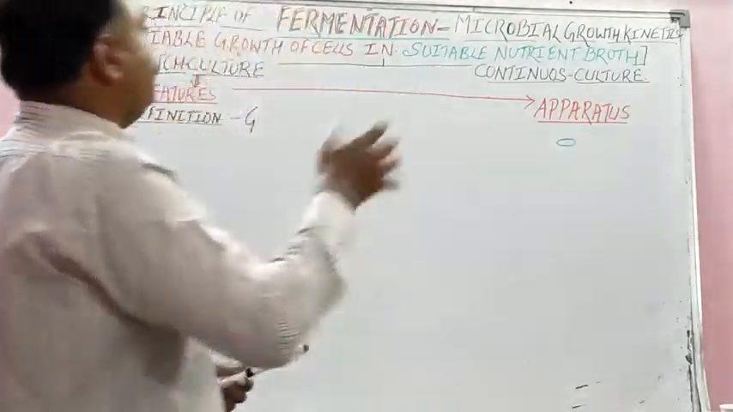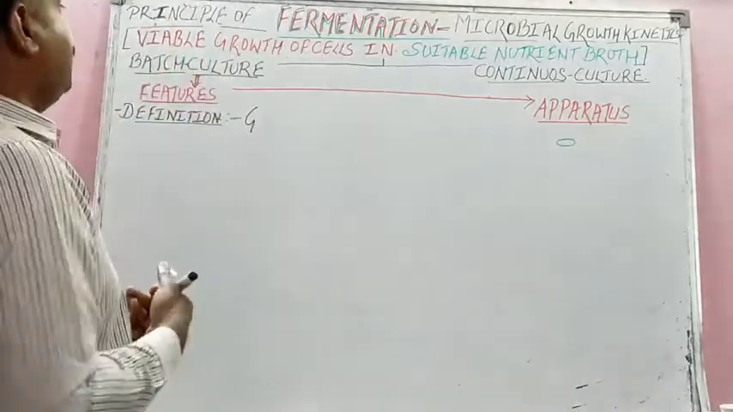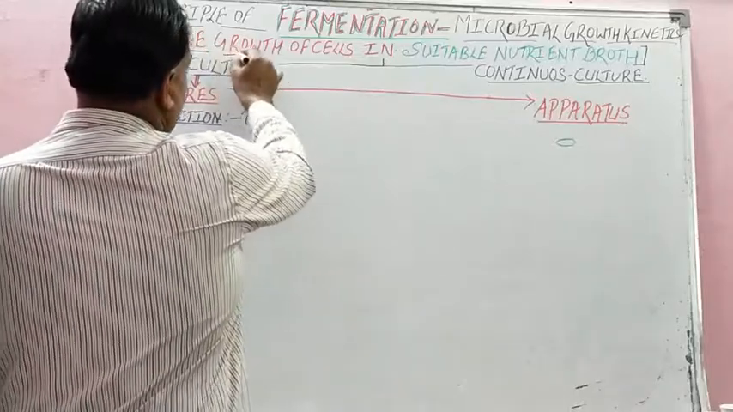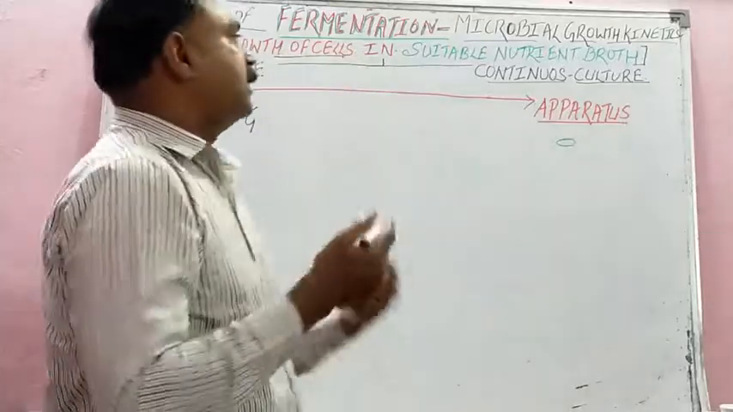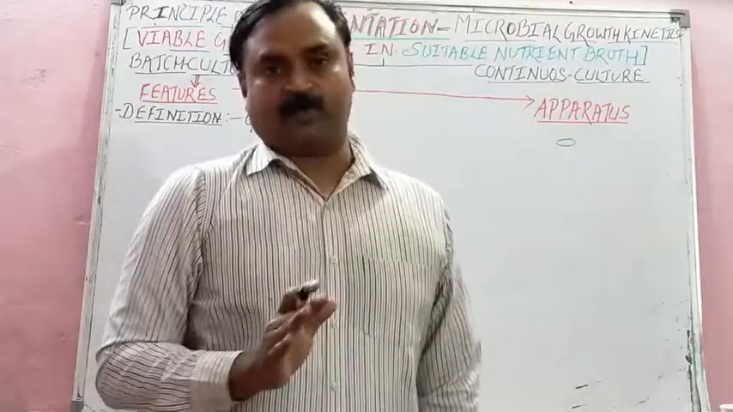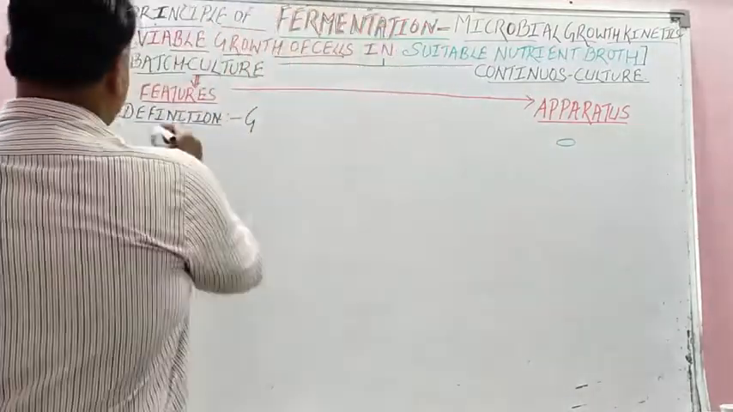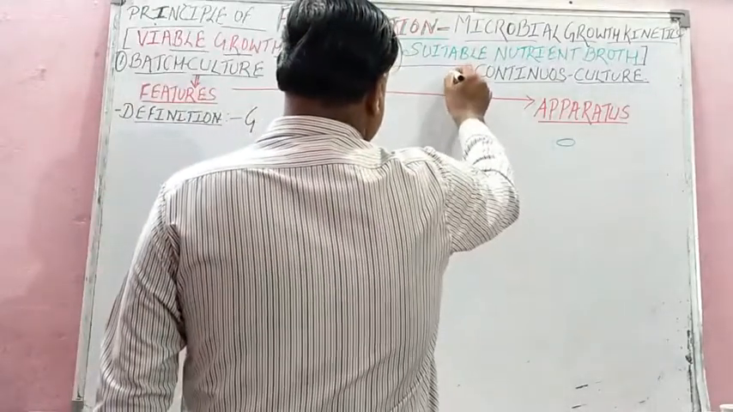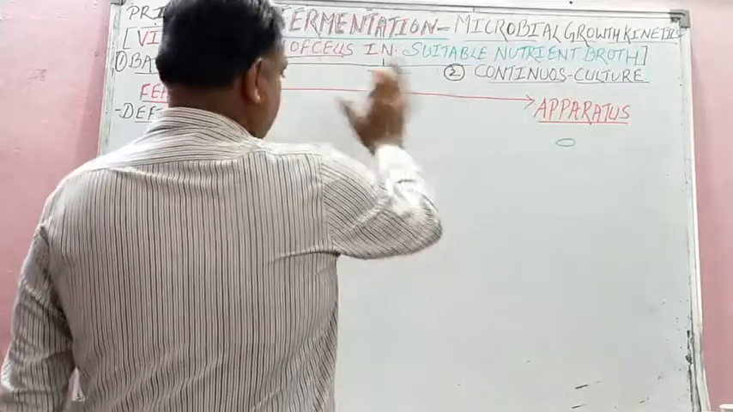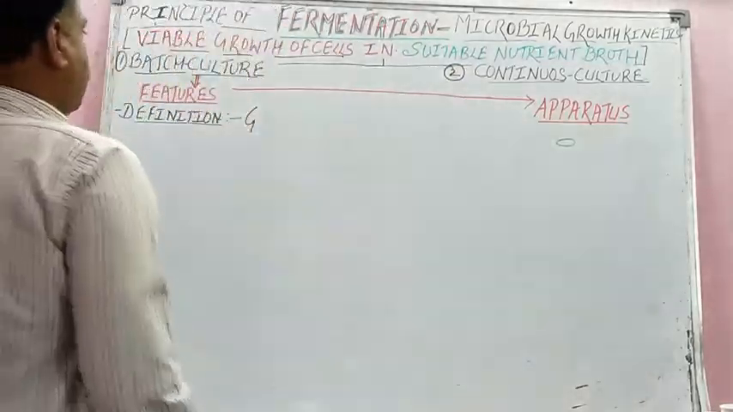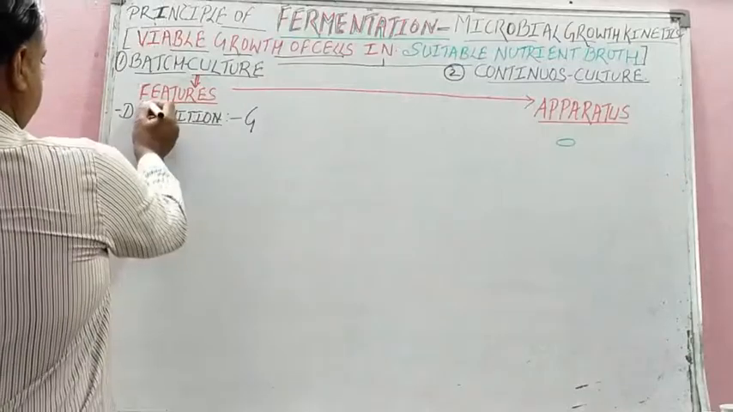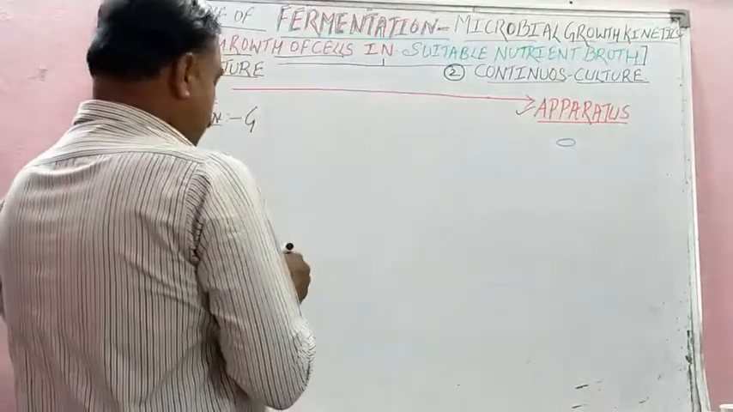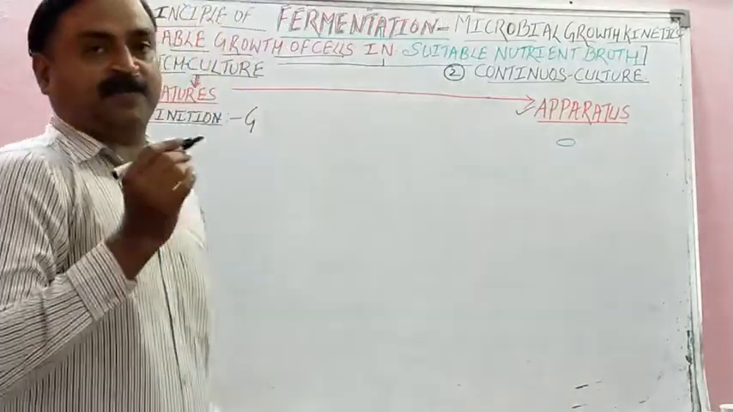So what is the principle behind this? Student, the principle behind this is that we study the viable growth of the cells in suitable nutrient broth. So the first one is your batch culture, then continuous culture. In this first part we are going to study batch culture. In that we will study the features and the apparatus of that. In the features, student, first we study the definition.